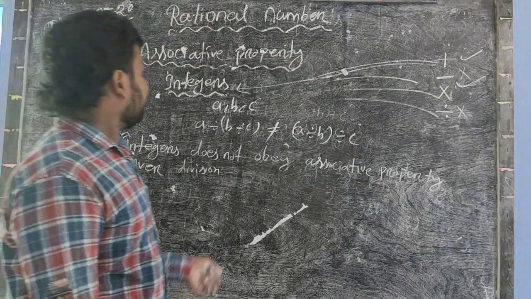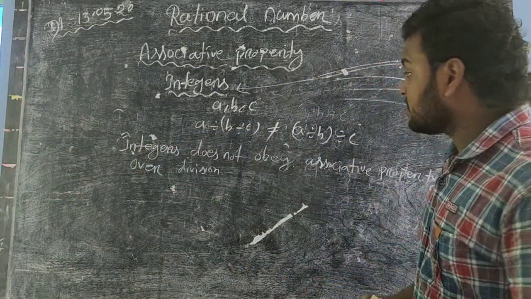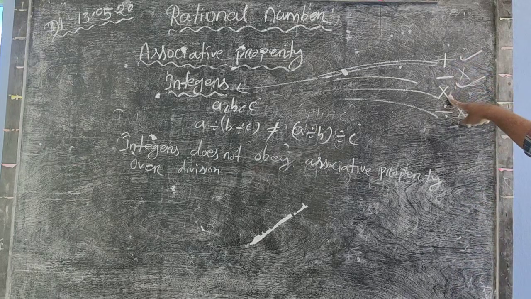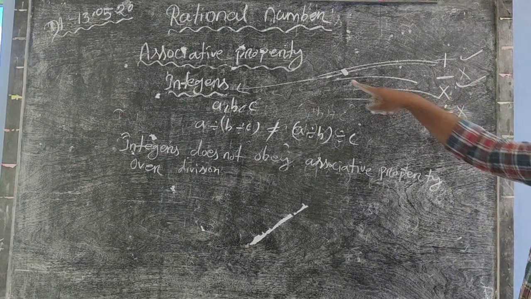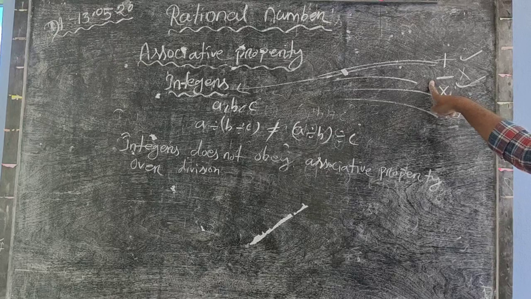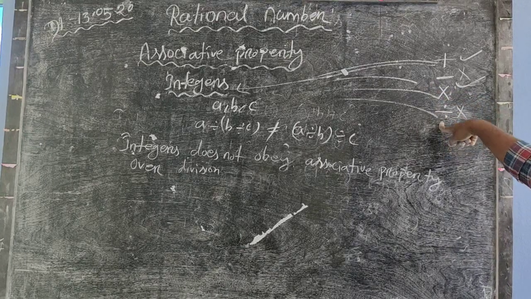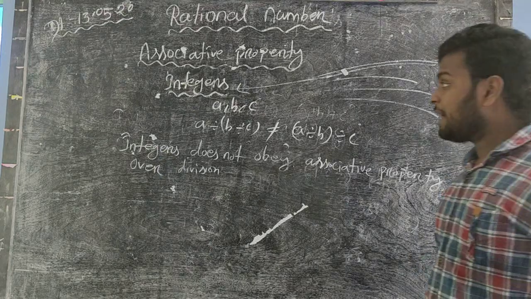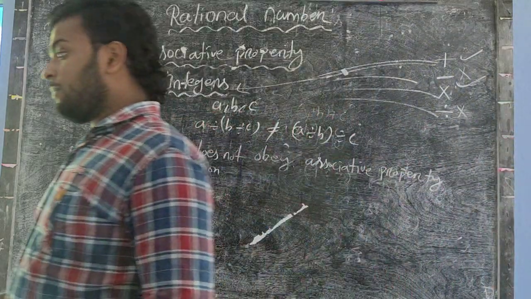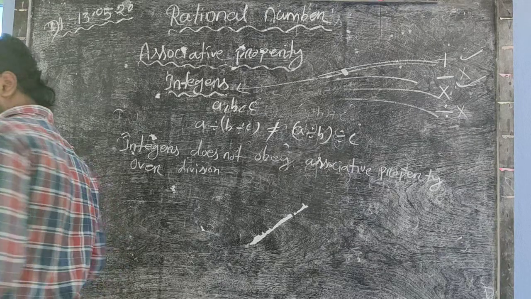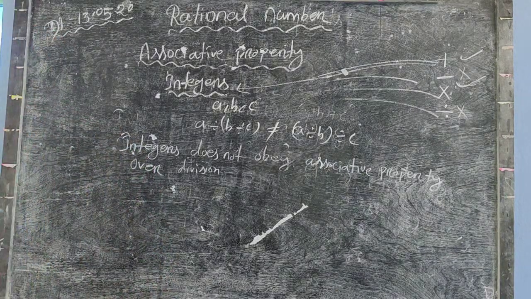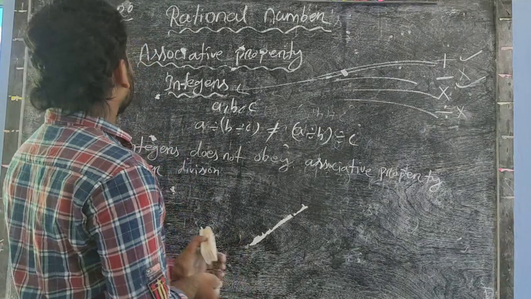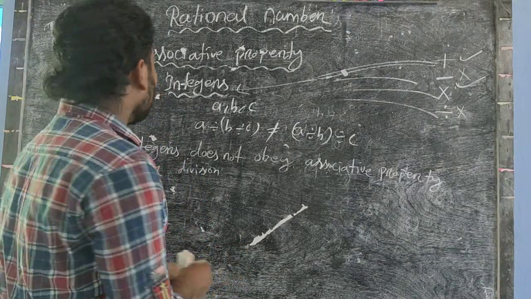Okay, we see that in the case of integers, it will obey associative property in the case of addition and in the case of multiplication. But it does not obey associative property in the case of subtraction and division. This is similar to the whole number case. So this is all about associative property in the case of integers.